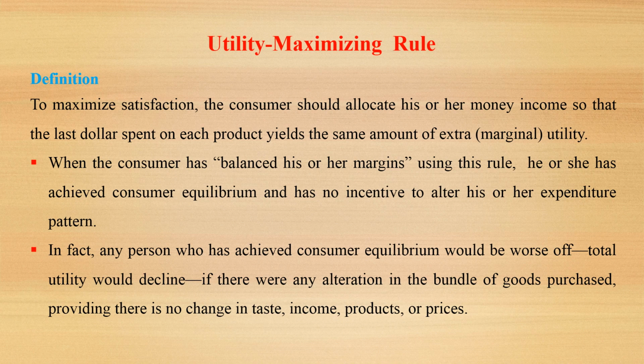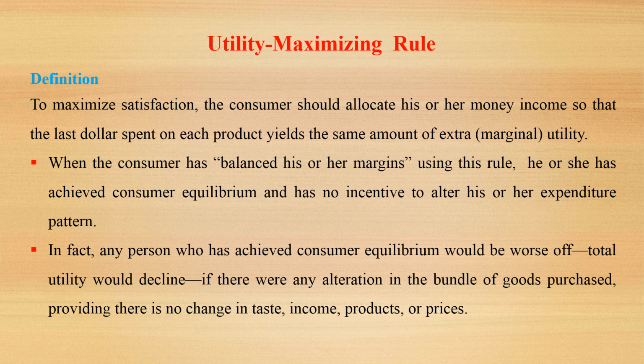In fact, any person who has achieved consumer equilibrium would be worse off, total utility would decline, if there were any change in the bundle of goods purchased, providing there is no change in taste, income, products or prices. So, if there is no change in taste, our income, the products or prices, we should not change our bundle. If we change our bundle, our rule of utility maximization will be disturbed.